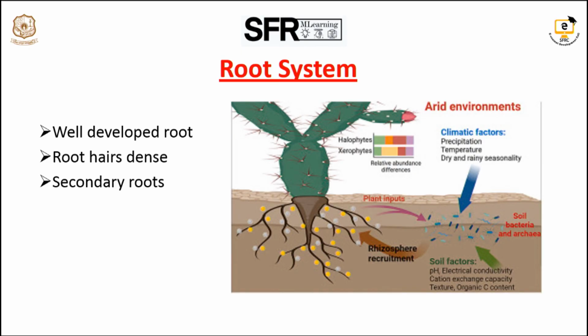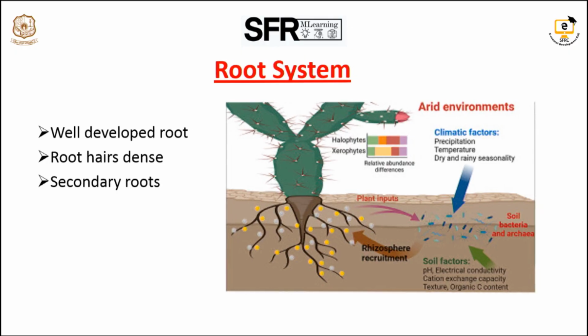Below the ground, root hairs develop in very large numbers because they suck water from the soil. Third is secondary root growth. For example, in xerophytes the root system can grow nearly 65 feet. The best example of xerophytic plants is Prosopis and Tribulus.